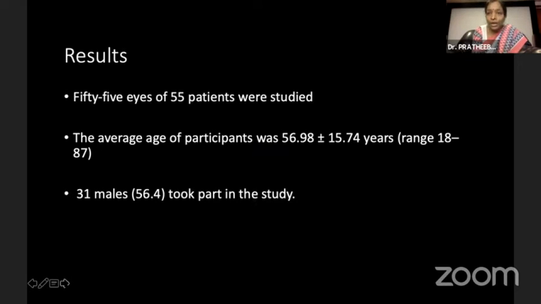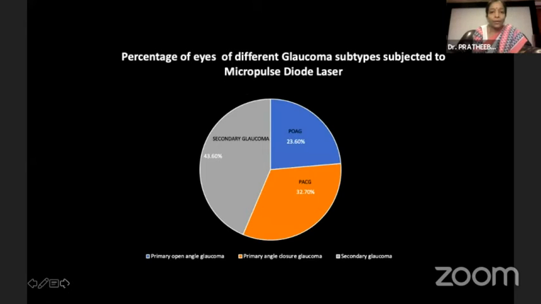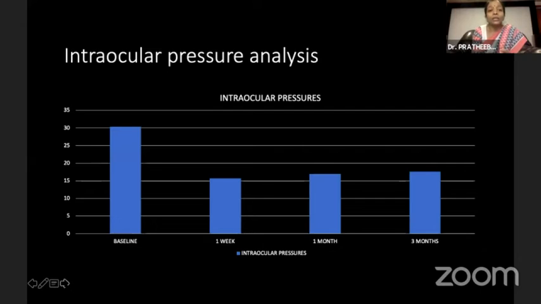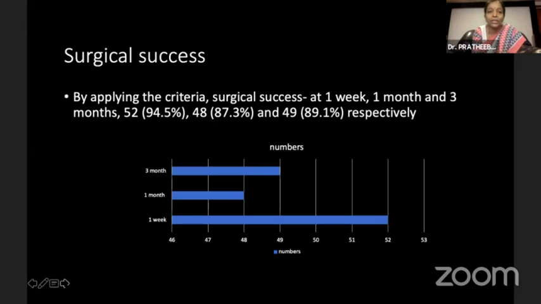We had 55 eyes in our study. The average age was 56. Males were more. Secondary glaucomas were more in our study. Among the secondary glaucomas, post-trabeculectomy and AV valve surgeries were more. The average intraocular pressures significantly decreased from the baseline at the first week, 1 month, and third month.